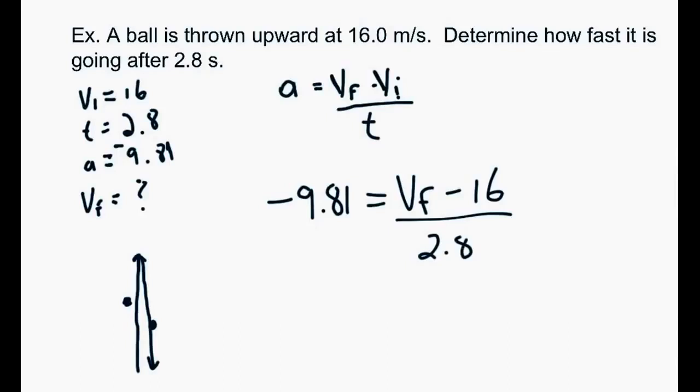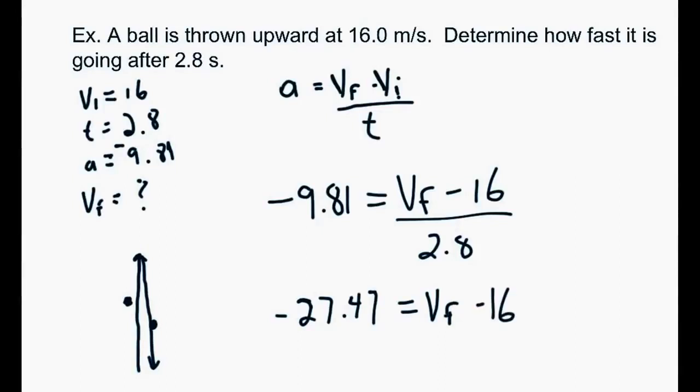Just cross multiply to get rid of that fraction. So negative 9.81 times 2.8 gives you negative 27.46, or 47 if we round it off, and that'll equal vf minus 16.